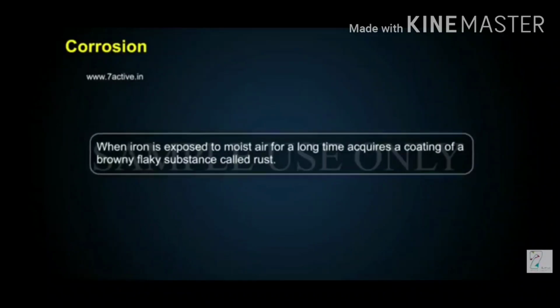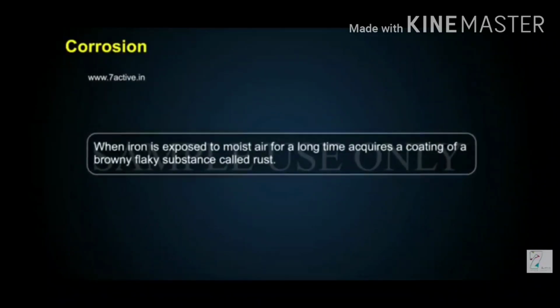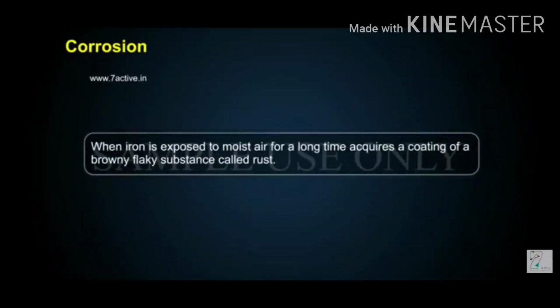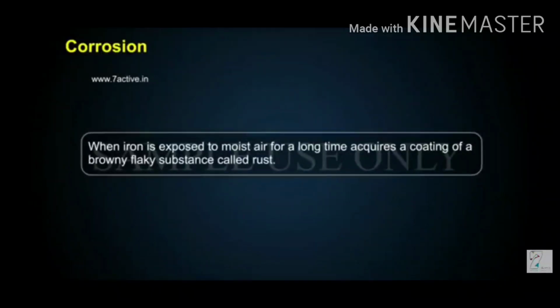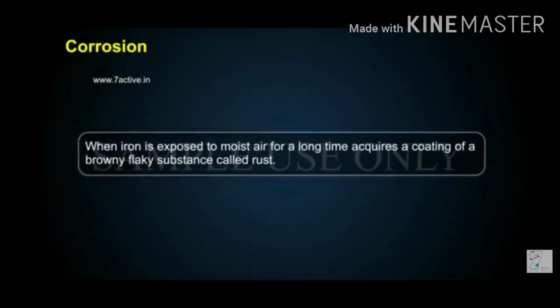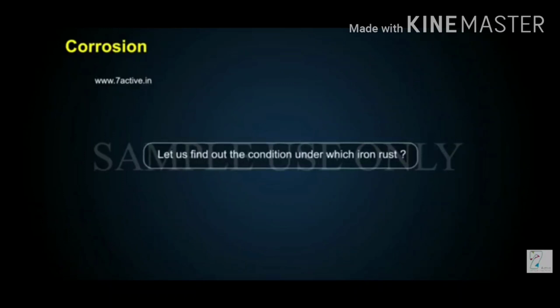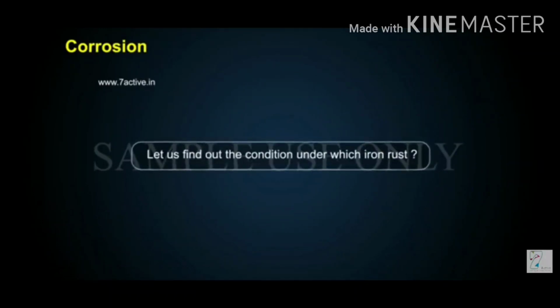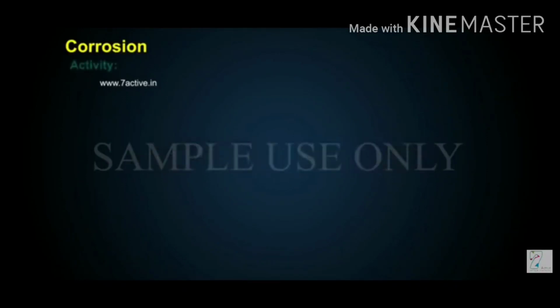We already know that when iron is exposed to moist air for a long time, it acquires a coating of a brownish and flaky substance which is called rust. Now, in which condition will iron rust? To find it out, let us see one activity.